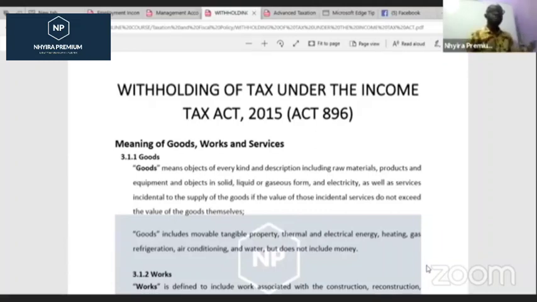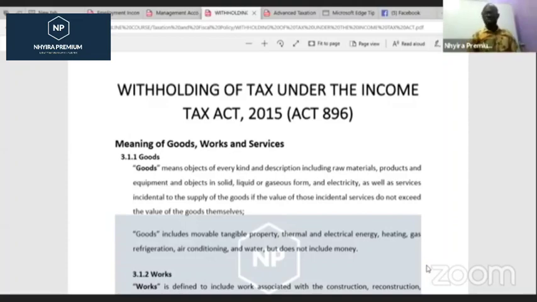Most of the times what happens is that organizations make payments for goods and services and works.